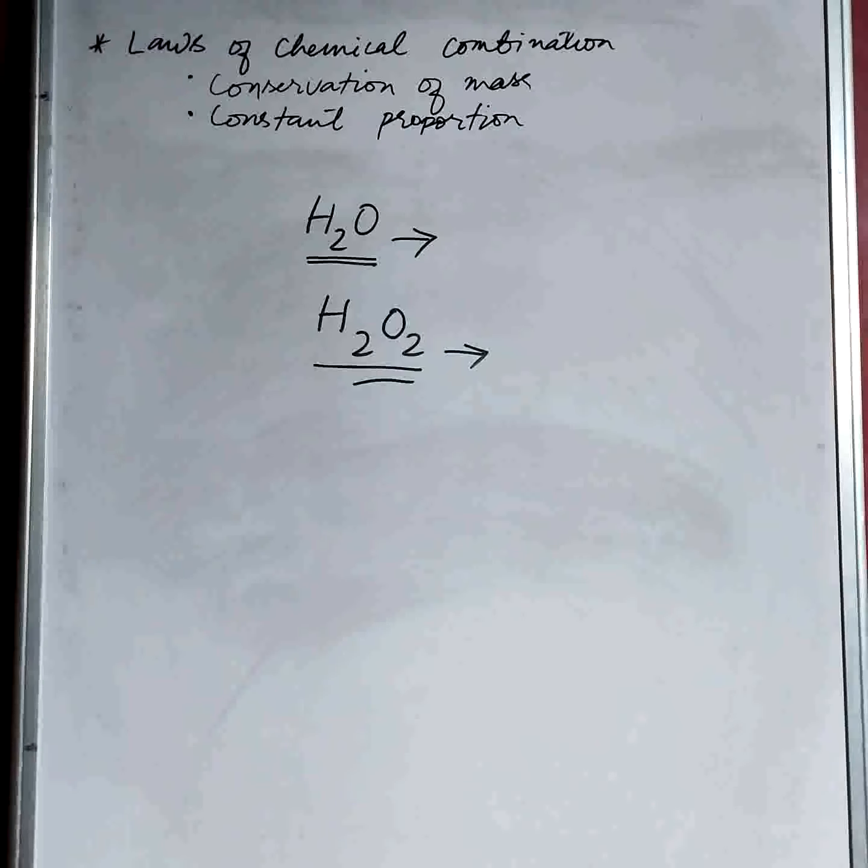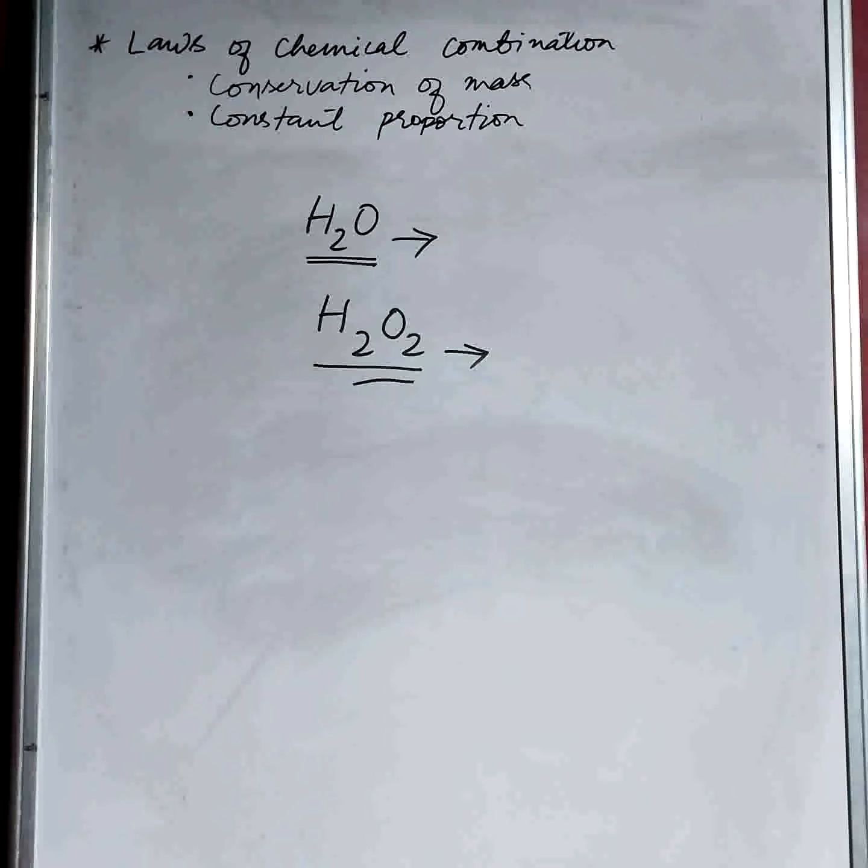Now again, in Dalton's atomic theory, atoms cannot be created or destroyed in a chemical reaction. That means it's conservation of mass. We cannot create or destroy mass. Atoms of a given element are identical in their mass and their chemical properties. Atoms of different elements have different masses and chemical properties. And then atoms combine in the ratio of small whole numbers to form compounds. That is the law of constant proportion.